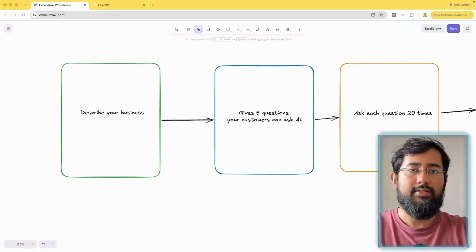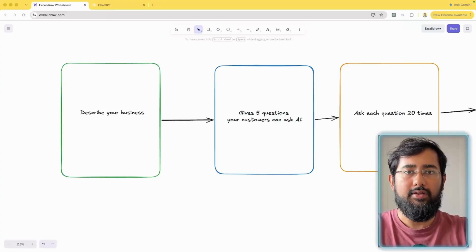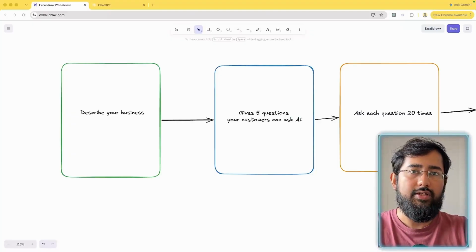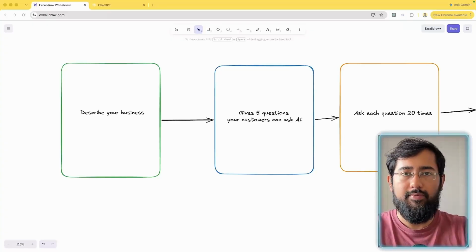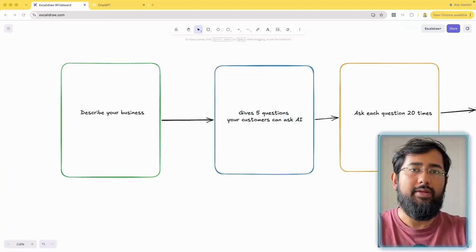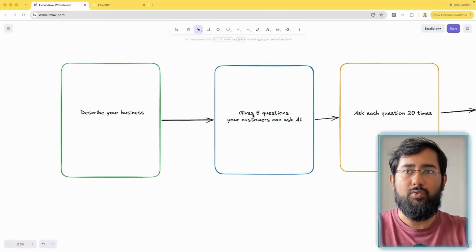Now, before we start, this application is going to be a full stack application. That means that there is going to be a backend and there's going to be a front end. So the backend of an application is the part that contains the logic. That's where you'll be calling the different APIs from these AI providers, and you'll be doing your calculations, like counting how many times your brand name shows up. All those kind of things will reside in the backend, and all of the UI side, wherein you'll be entering your business description, and increasing this question count or iteration count over here, will be there on the UI. So that is called the front end.